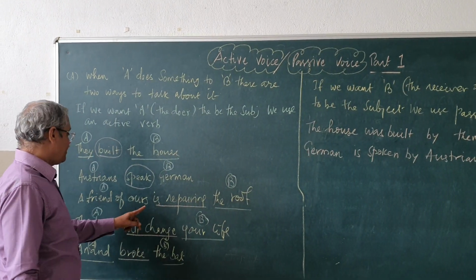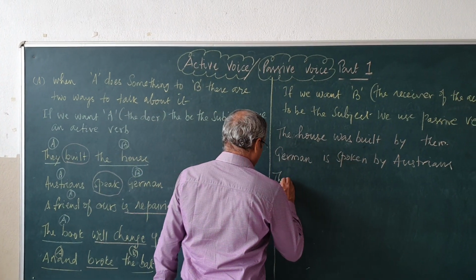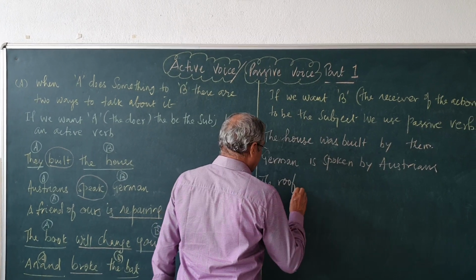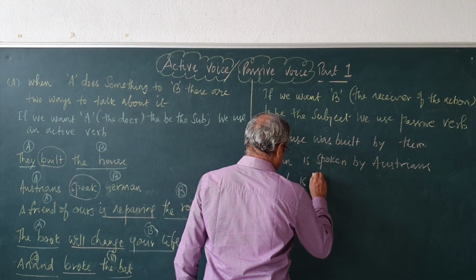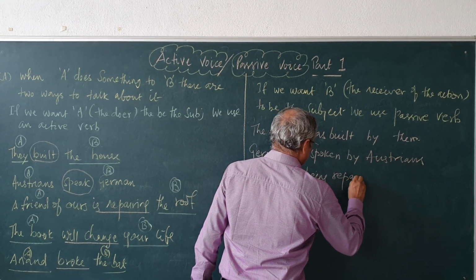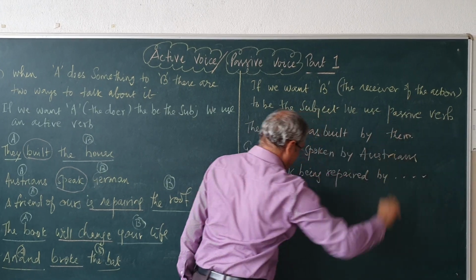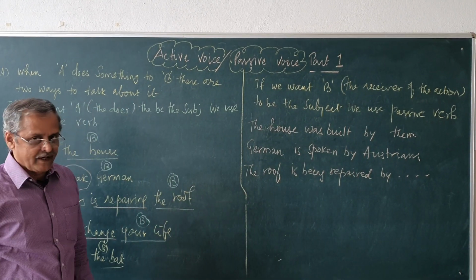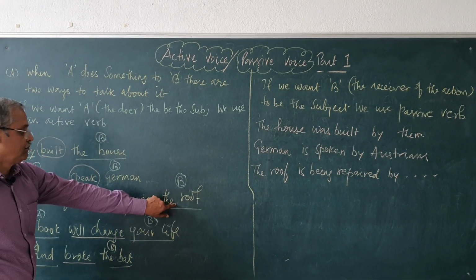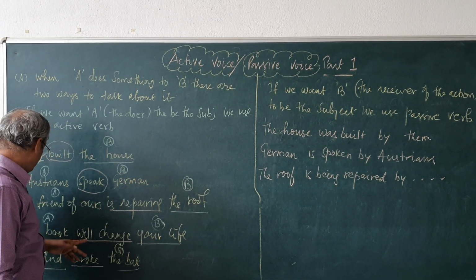Now, a friend of ours is repairing the roof. The roof is being repaired by a friend of ours. Again, it begins with the object. See, the roof is being repaired by a friend of ours.